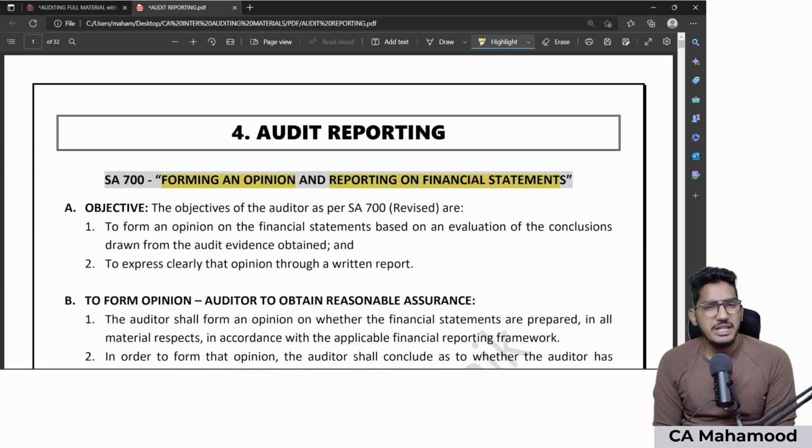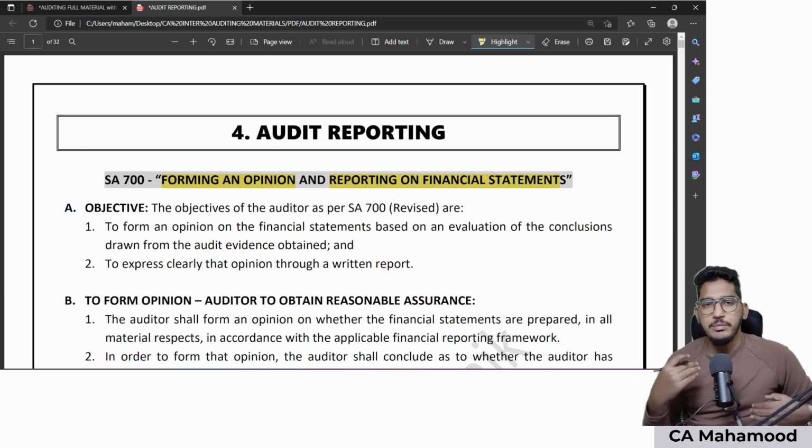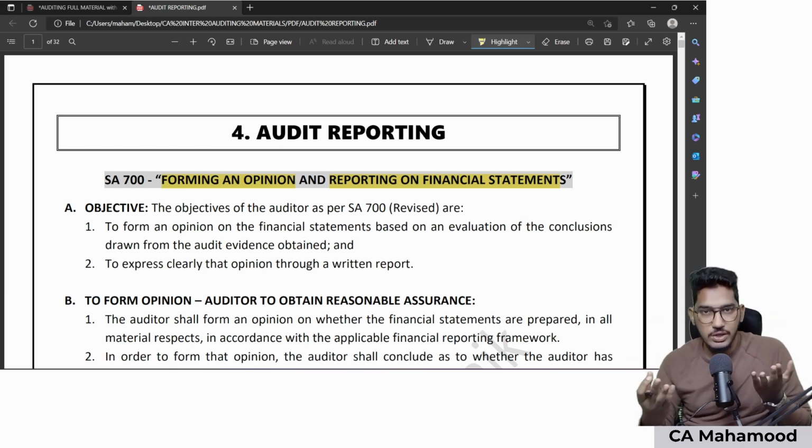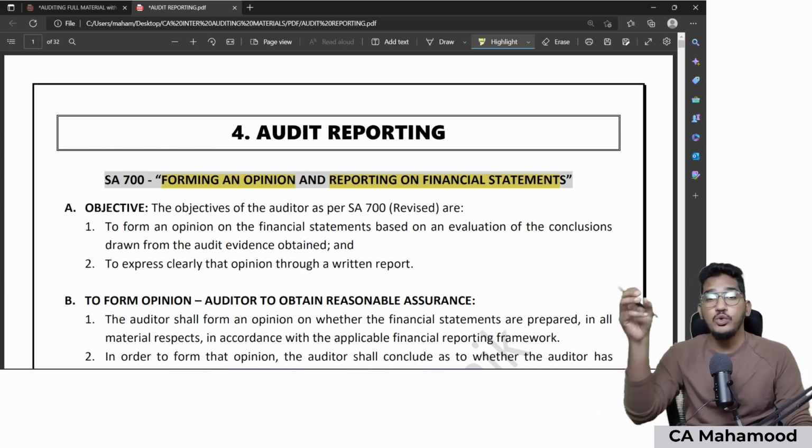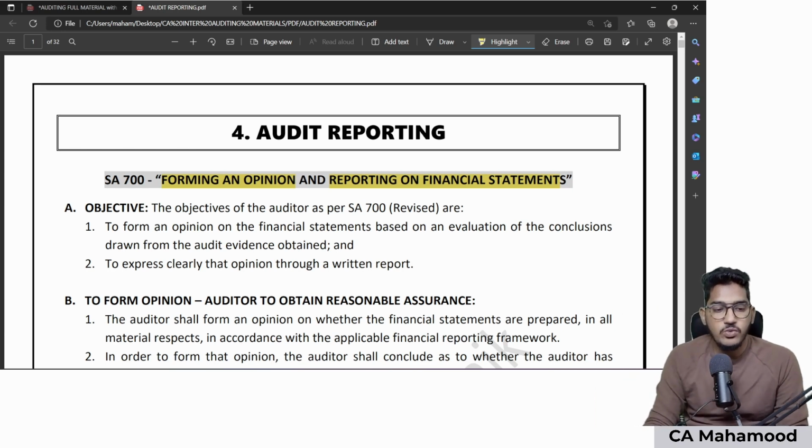And how will that opinion be expressed? It will be expressed in the form of a written report, which we call an audit report. The auditor does not just come before the shareholders and say it orally. That opinion needs to be expressed in the form of a written document, which in audit terminology we call the audit report. How to prepare that audit report is what this standard exclusively focuses on.